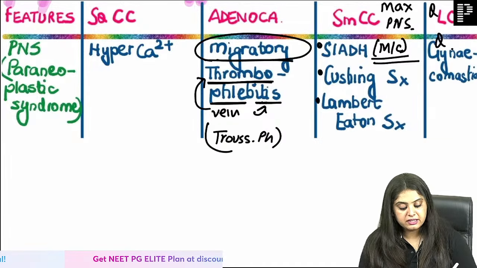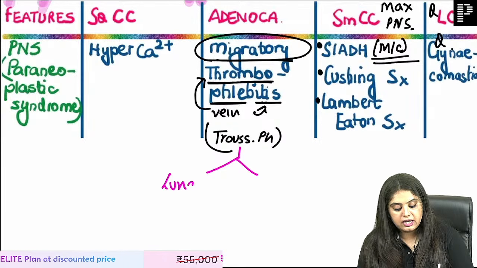Okay, some of you were asking me that, ma'am, this Trousseau and migratory is not just seen in lung adenocarcinoma.